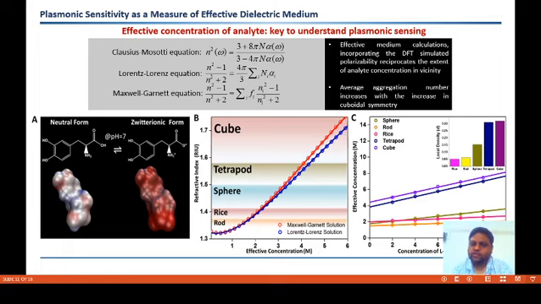nanoparticle. So essentially, the concentration of the L-DOPA molecule will not be the same as what was employed earlier in the micromolar regime. Around the nanoparticles, the concentration will be much higher, and that was scaled through the Maxwell-Garnett equation and Lorentz solution in this case. And we have taken the count of the concentration and effective concentration for each shape, and we have found the local density of particles from the effective concentration.